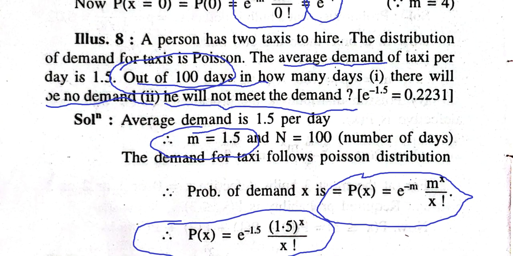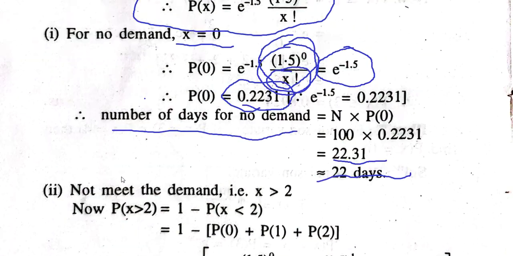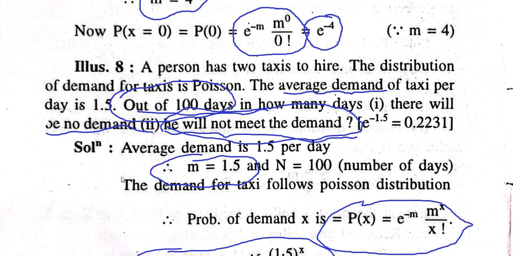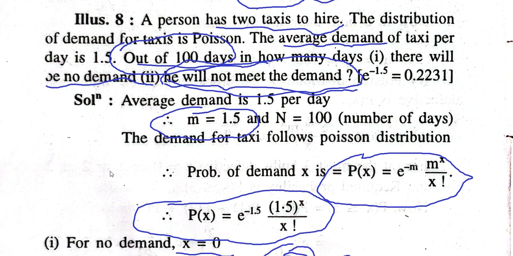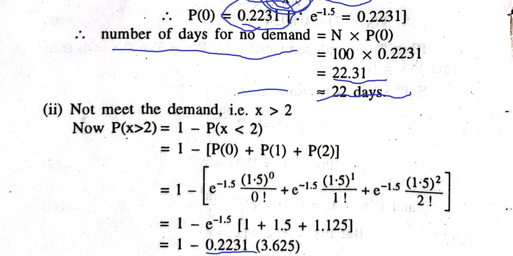Now, the second question. The second question is he will not meet the demand. He will not meet the demand only when there are more than two customers, because the taxi owner has only two taxis to hire. So he will not meet the demand of customers if the demand for taxis is greater than 2.